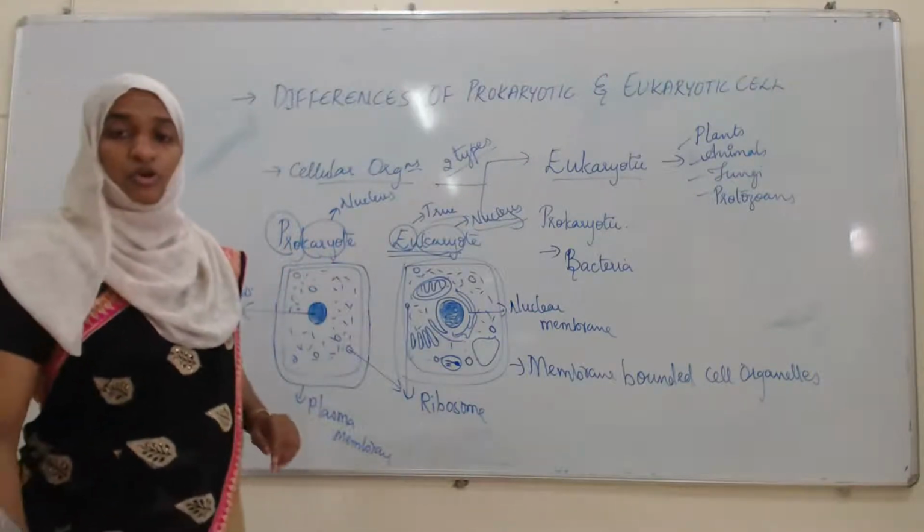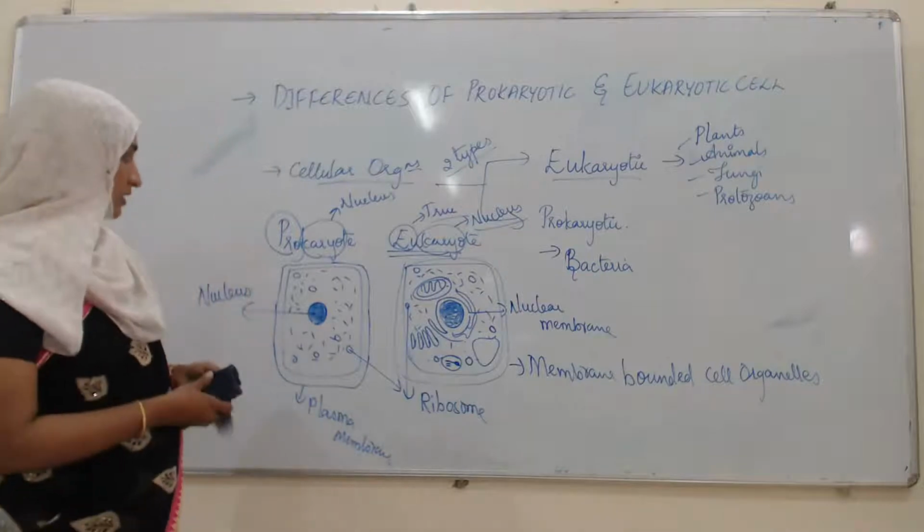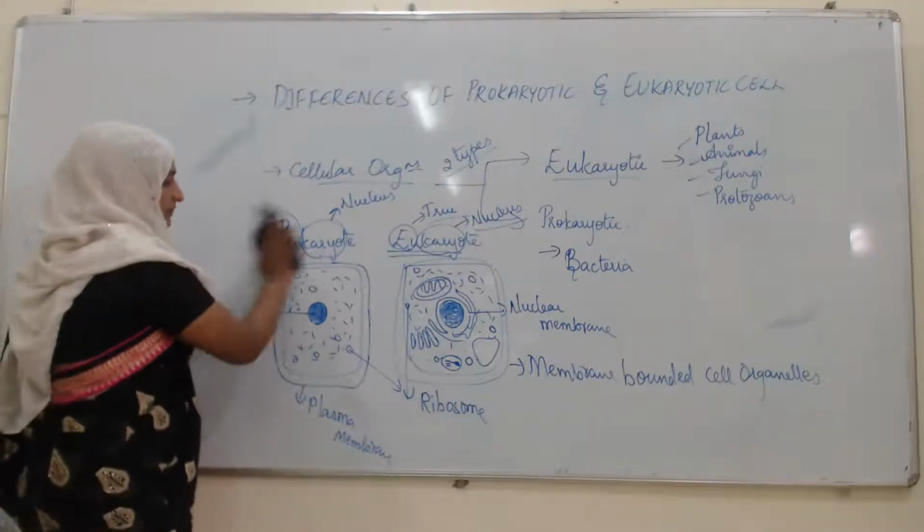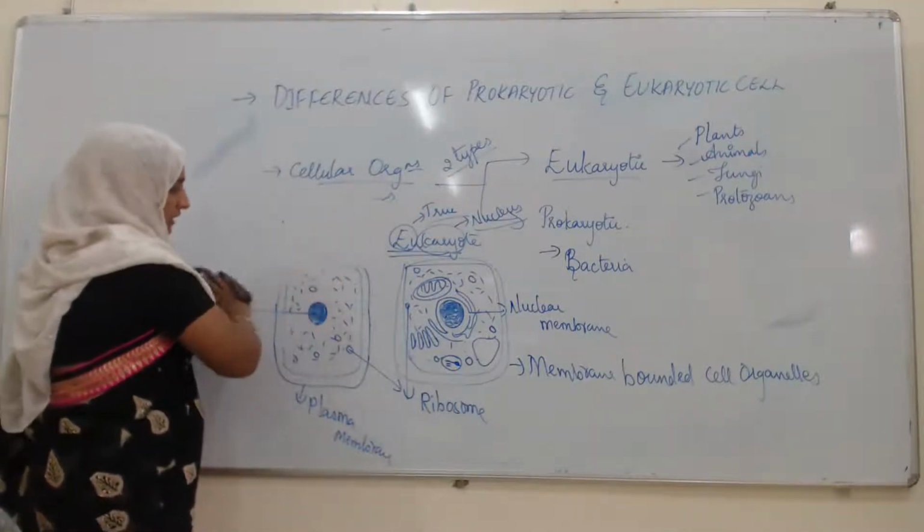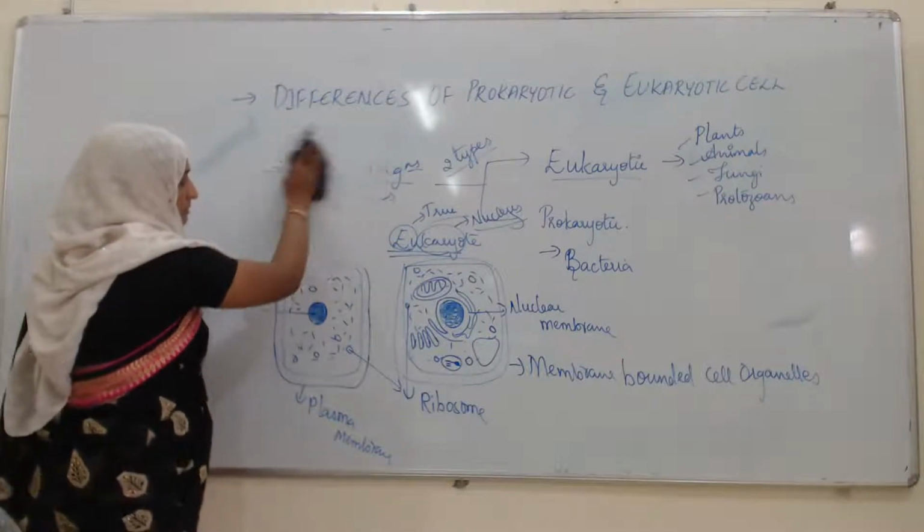Here there are three domains for the difference between this prokaryote and eukaryote. Let's see what they are.